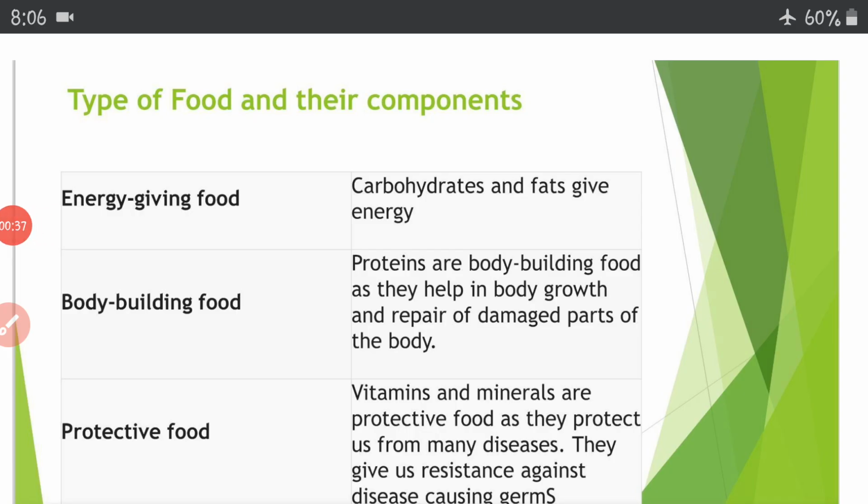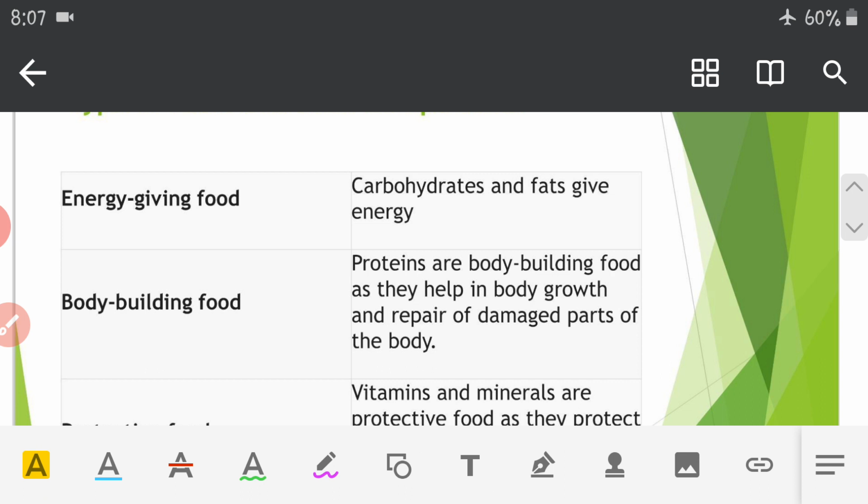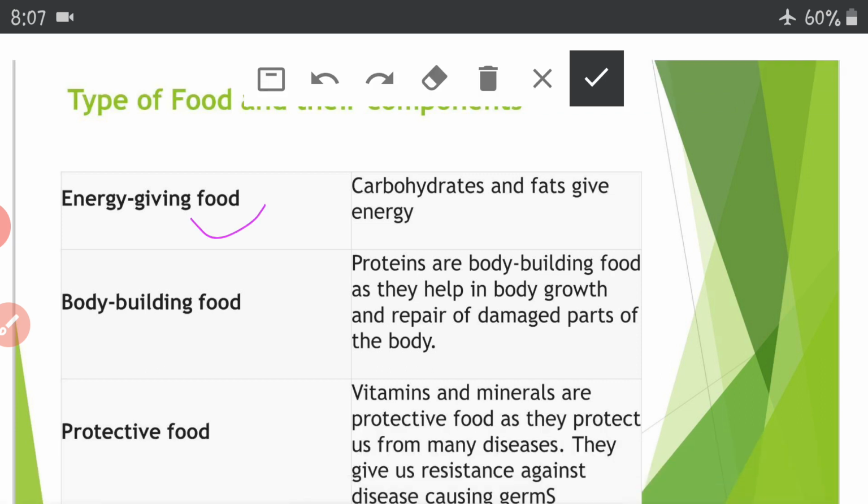Different food items are classified on the basis of the nutrients present in them and their functions in our life. Right? So the first one is energy giving foods: carbohydrates and fats.